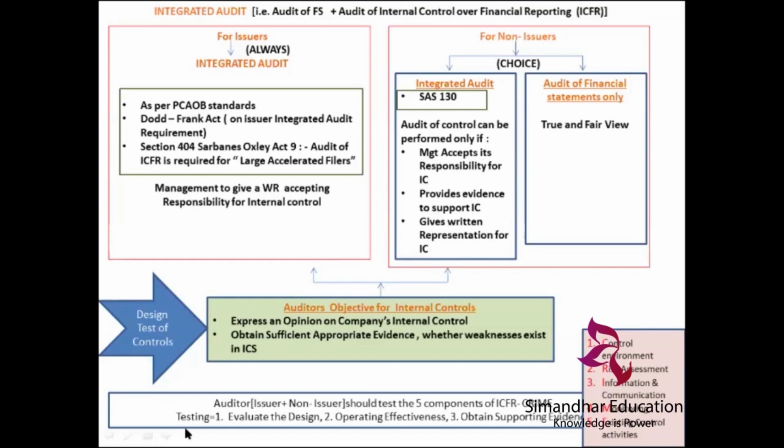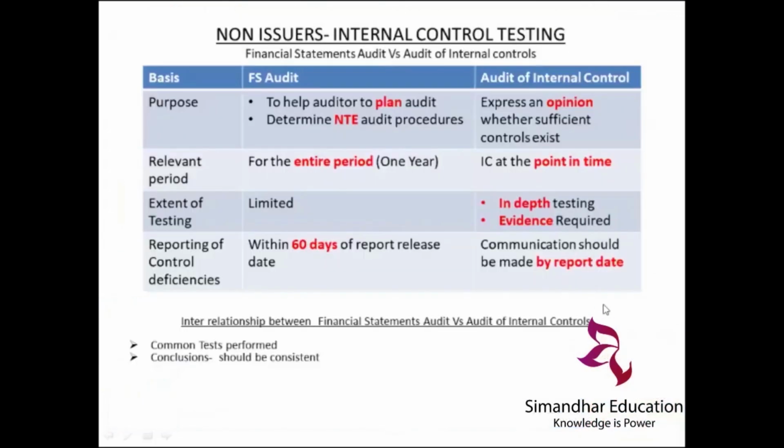Now what is he going to test? He is going to evaluate the design and operating effectiveness of internal control, and obtain supporting evidence. So whenever he is doing internal control testing, first of all, he has to plan the testing. Why? Because he has to collect evidence and give an opinion. When he is testing, what should he test? He should test all the 5 components of CRIME. And what is he going to test? He should evaluate the design and the operating effectiveness and also obtain sufficient appropriate evidence on internal control.